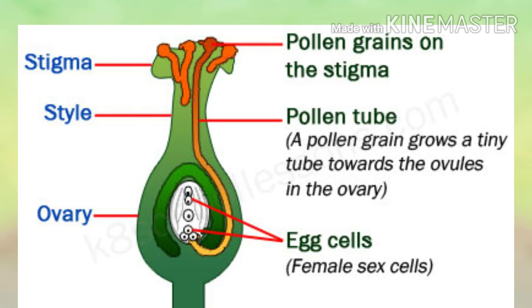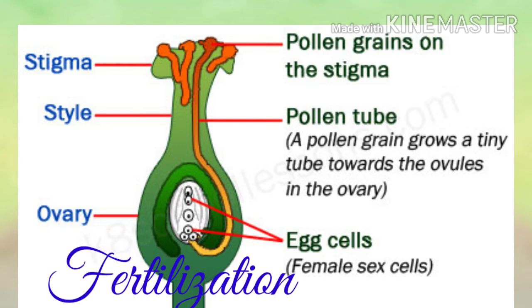See, at the top stigma is present and on the stigma some pollen grains are present. Each pollen grain is growing its own pollen tube. One pollen grain has grown its pollen tube and that pollen tube is making its way down to the ovary, as you can see in the picture. Now inside the ovary, ovules are present. The pollen grain from the stigma through this pollen tube reaches that ovary. It gets fused with that ovule. Okay, and this whole process of fusion is known as fertilization.